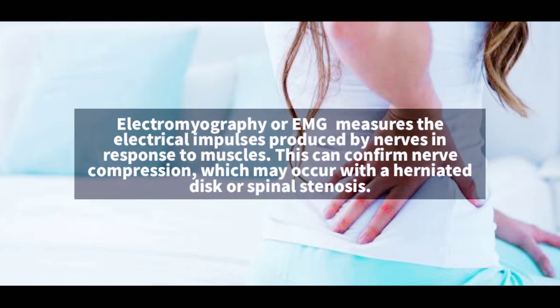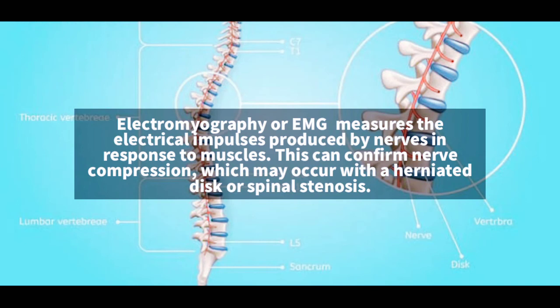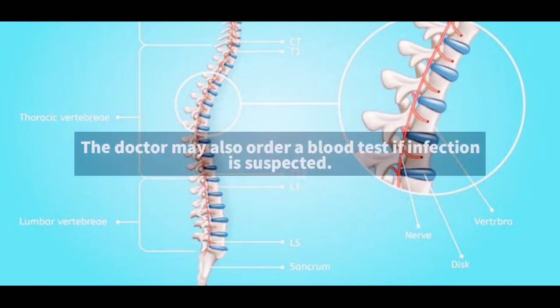Electromyography, or EMG, measures the electrical impulses produced by nerves in response to muscles. This can confirm nerve compression, which may occur with a herniated disc or spinal stenosis. The doctor may also order a blood test if infection is suspected.